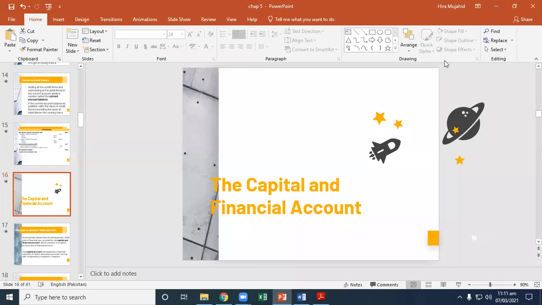Bismillahirrahmanirrahim. Now we will discuss the capital and financial account. The capital account is new. The capital account measures the net flow of assets and unilateral transfers into the country.